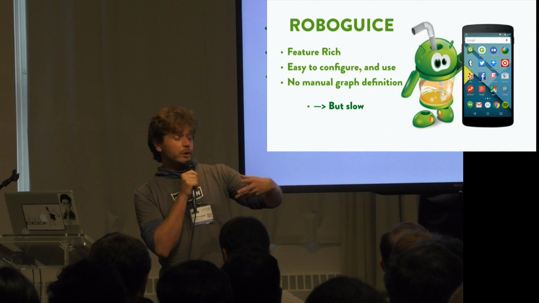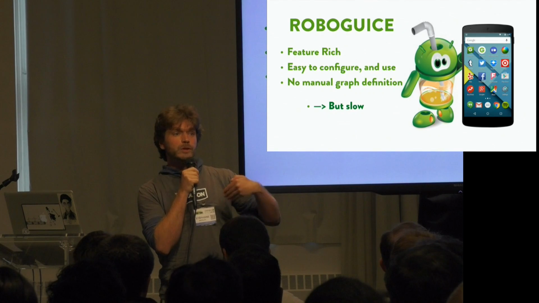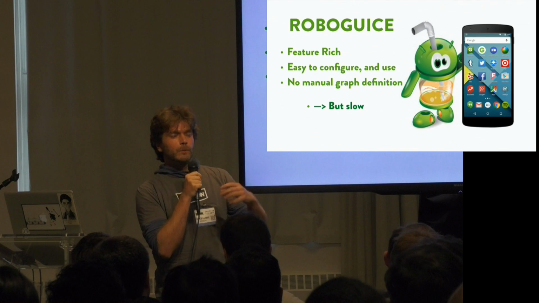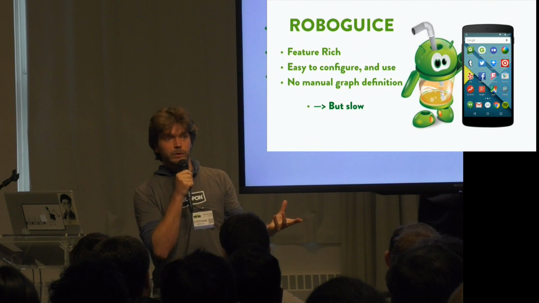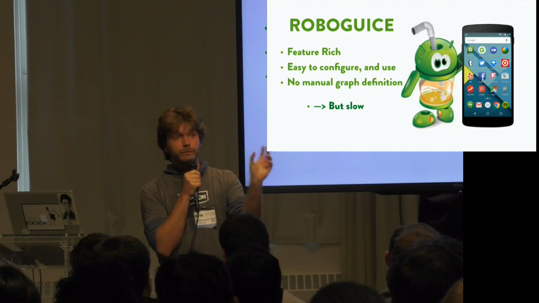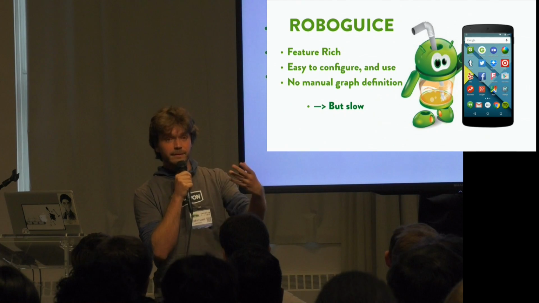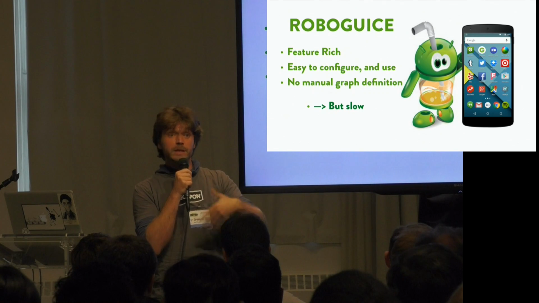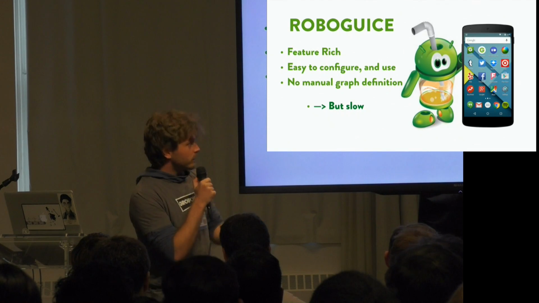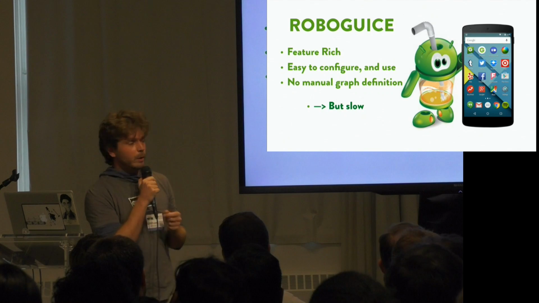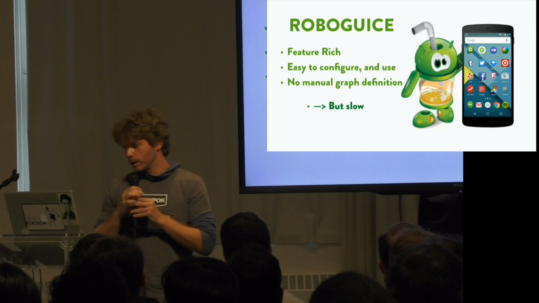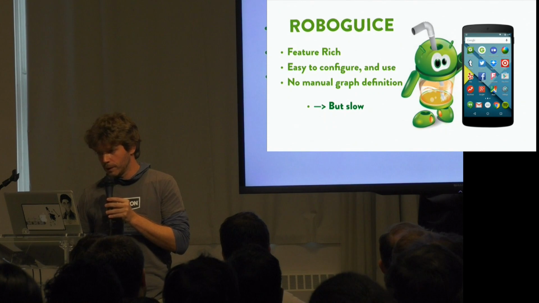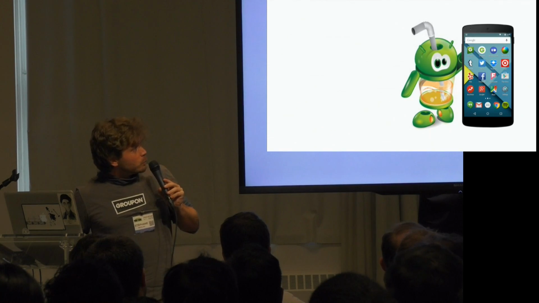So with ART, you can compile the code ahead of time. When you install the application inside the device, it's going to be compiled directly to native code. But you cannot do that with reflection because the name of the method or the field that you're going to try to access may be a variable. So it cannot be compiled ahead of time. It needs to be estimated at runtime. That's one of the things that can explain why reflection is a bit slower than normal code on the Android JVM.